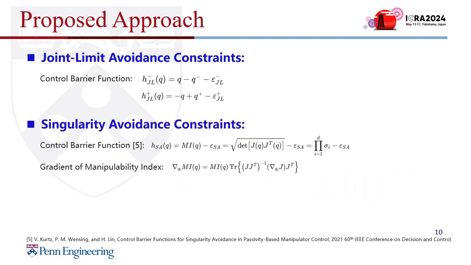The last two barrier functions are given analytically, which are joint limits and singularity. For joint limits, it's quite straightforward, and for singularity avoidance, we use the manipulability index to measure the distance between the current configuration and the singular configurations.